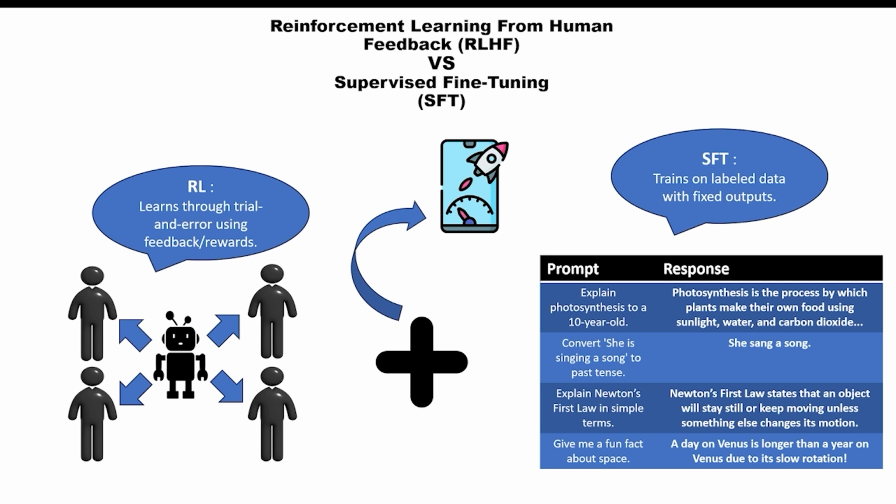The model's performance improves as it is exposed to more examples. The model is trained with examples like, give me a fun fact about space, with the response, a day on Venus is longer than a year on Venus, due to its slow rotation. The model is expected to learn this mapping.